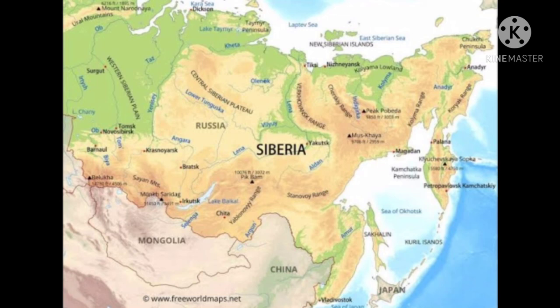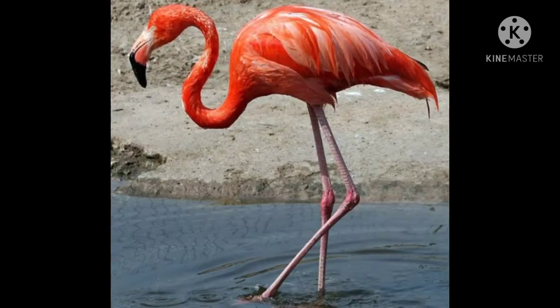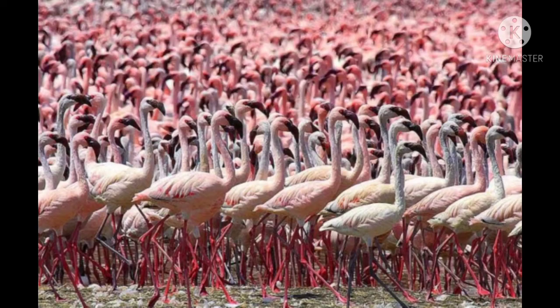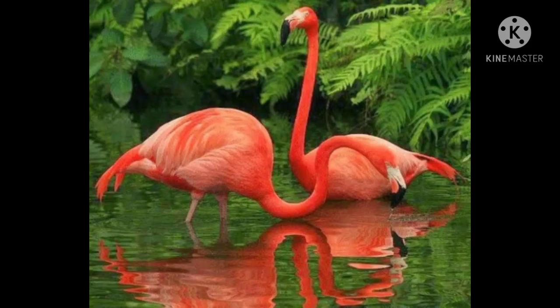In the recent past, as the water level in the dam had fallen, the flamingos had stopped coming. However, the lake has now been declared a sanctuary for birds. Now, students, let's understand what is the meaning of flamingo. We know flamingos are birds, but the greater flamingo is the most widespread and the largest species. It is mainly found in Africa, on the Indian subcontinent, in the Middle East, and in southern Europe.